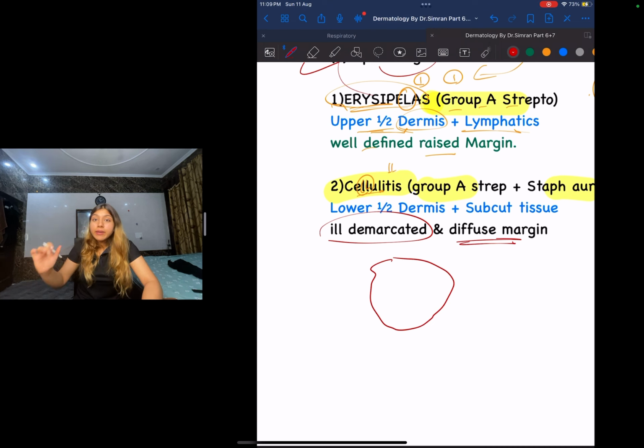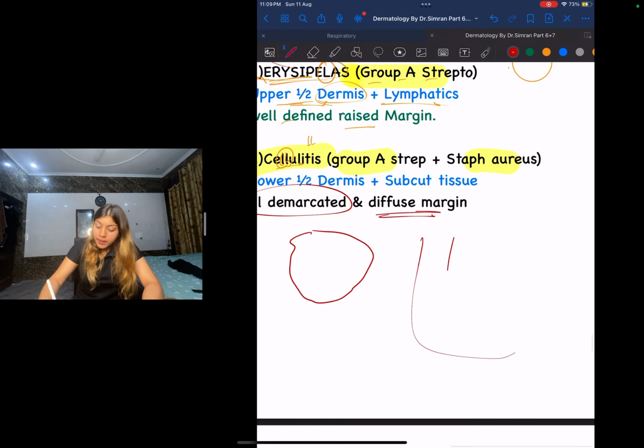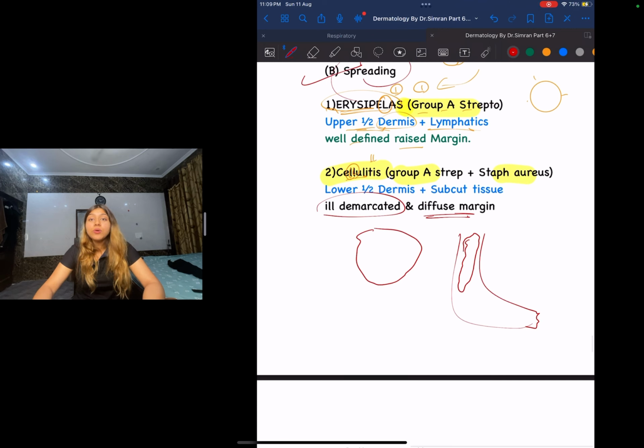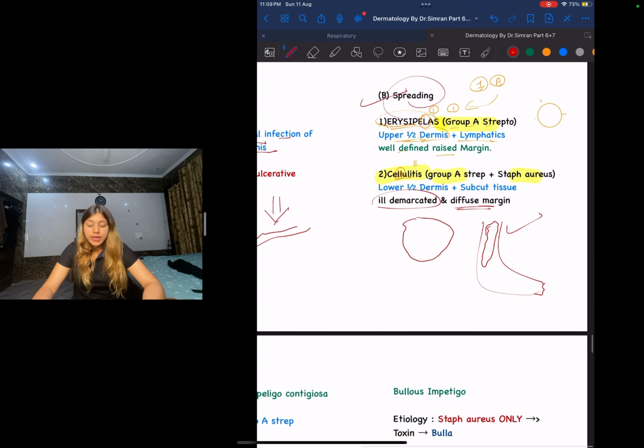Okay, how is the image going to look? The image will give you a patient's leg. This is the foot of the patient and there is a red, irregular bordered lesion. This is going to be your cellulitis. Understood? Let us move on now.